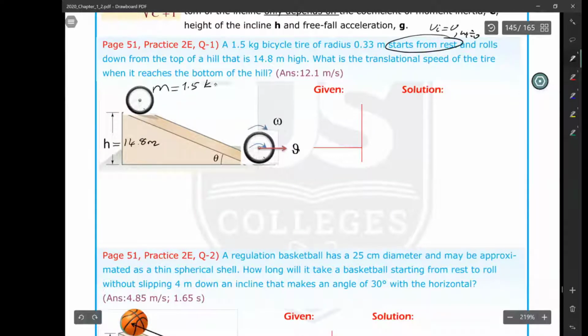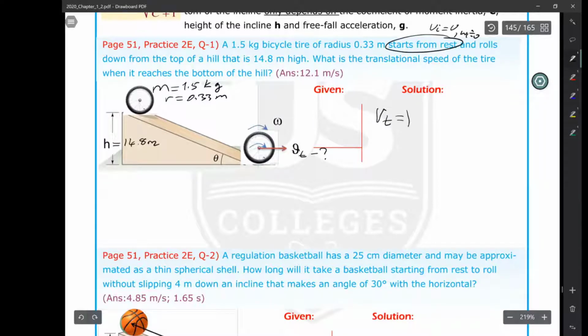We can record 1.5 kilograms. Radius is not needed, 0.33 meters. It starts from rest and rolls down a hill which is 14.8 meters high. What is the translational speed of the tire when it reaches the bottom? So calculate that translational speed. This is the question. And according to the hack equation,